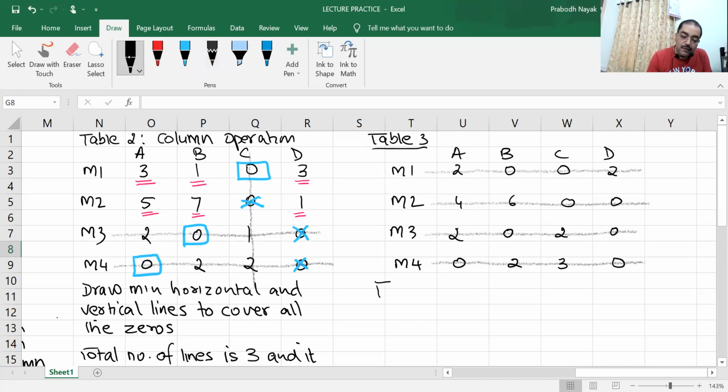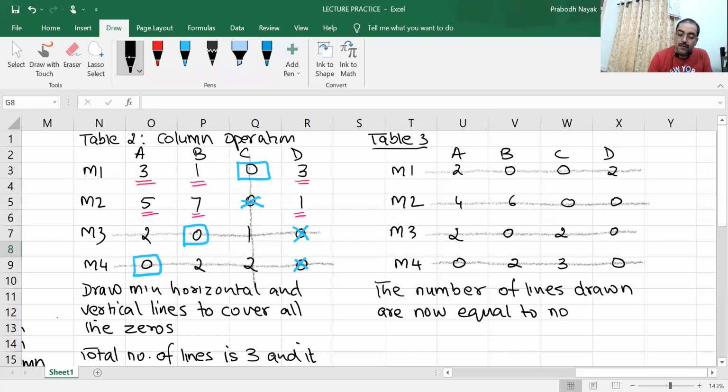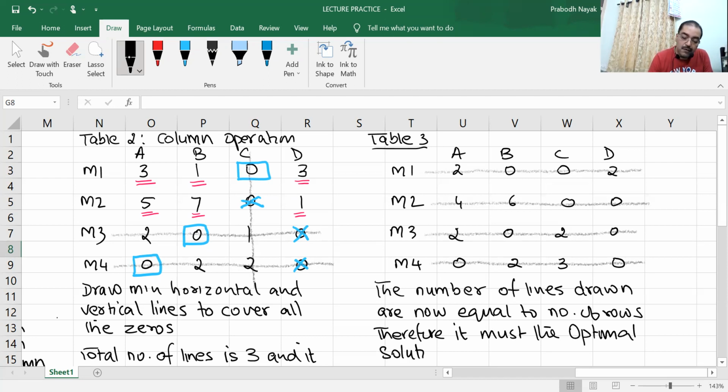Below that, the number of lines drawn are now equal to number of rows. Therefore, it must be the optimal solution.